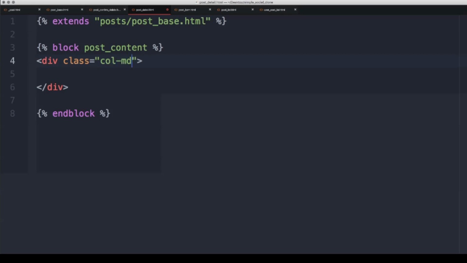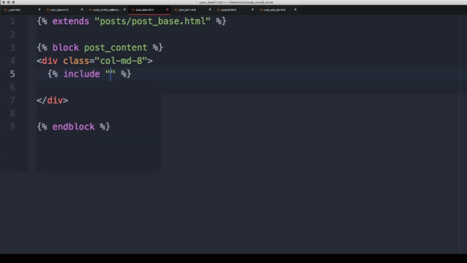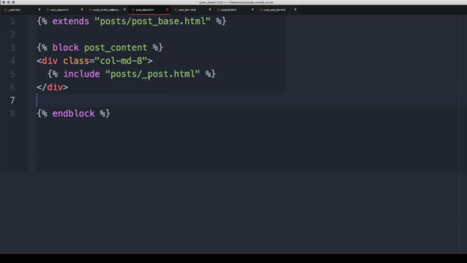Then we are just going to include post/_post.html. That's all we have to do, because basically all the heavy lifting of the actual post detail page was done in _post.html. Okay, so we are going to have that ready to go.